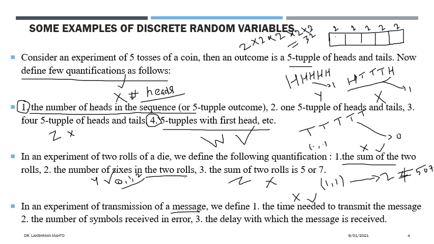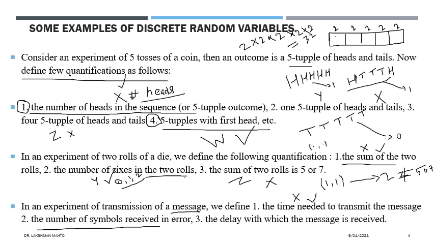The number of symbols received in error. We are counting the number of symbols received in error. So if you want to send a message coded as 101, and in place of 101, when you transmit a message, you never want anyone other than the person to whom you are sending it to come to know about that message.